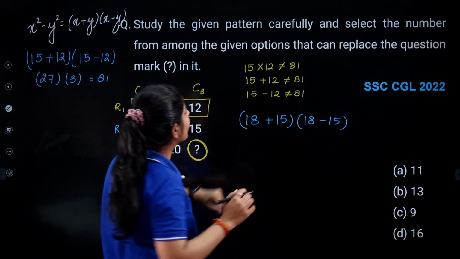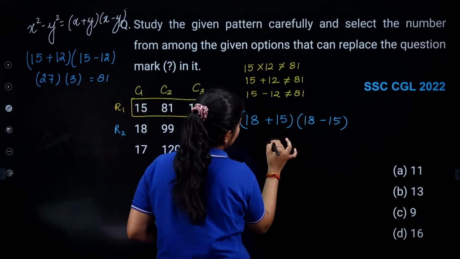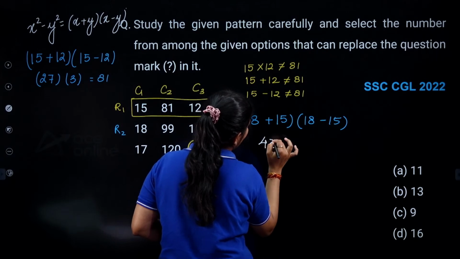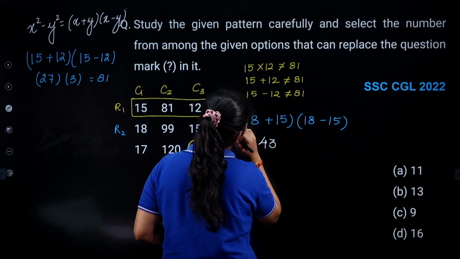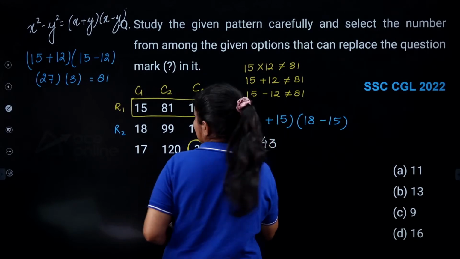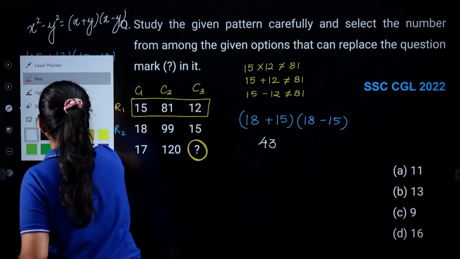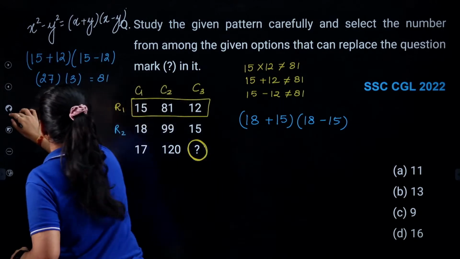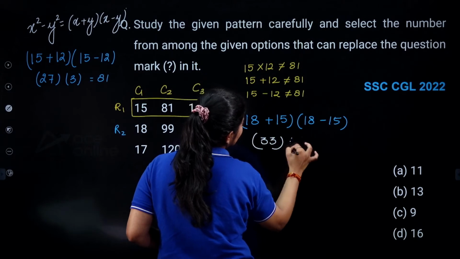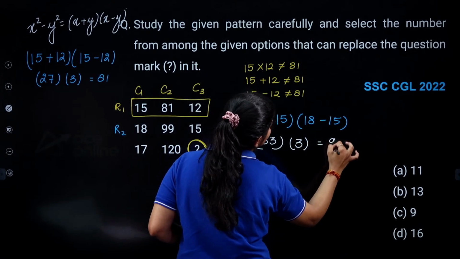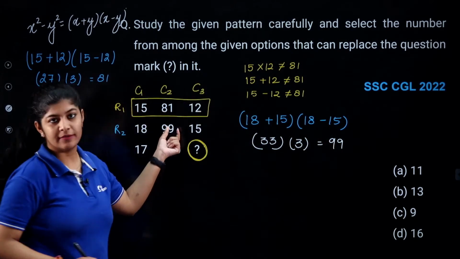So here what we are getting, or what we are getting over here? 18 plus 15, that is 33. And 18 minus 15 is 3. So 33 into 3, here we are getting 99, which is given over here, right?